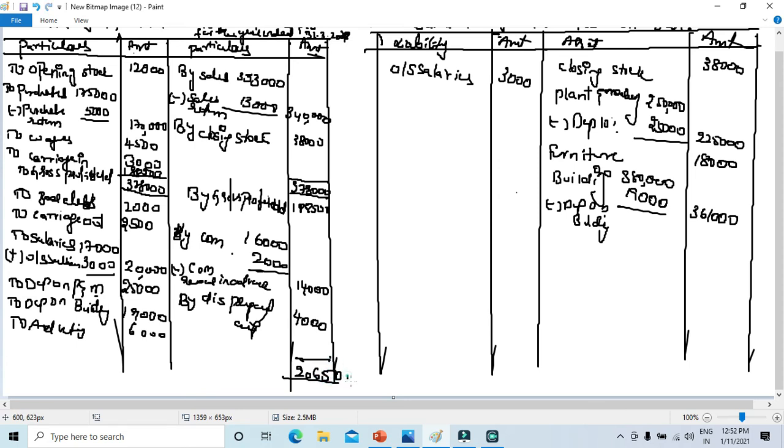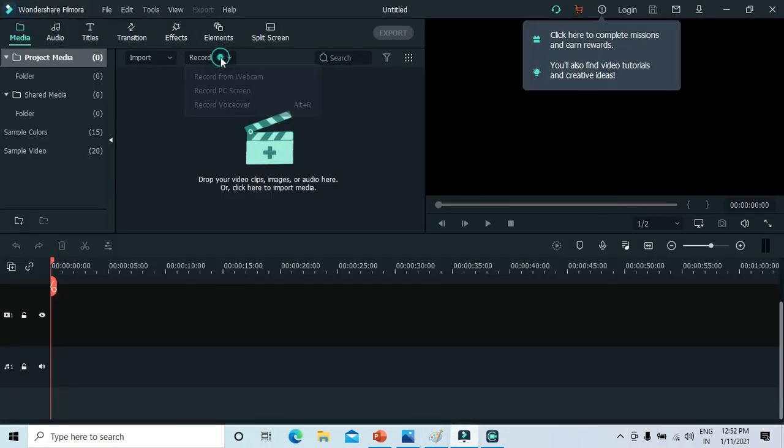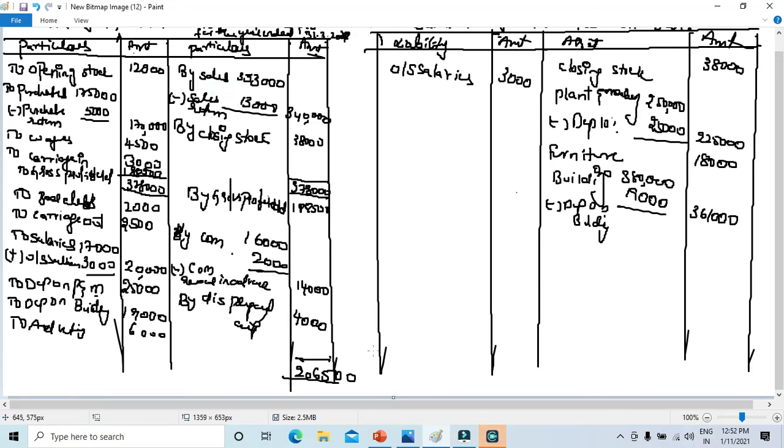If you subtract this all, what is remaining with you is... so here if you total it up this side, its total is 2,06,500.